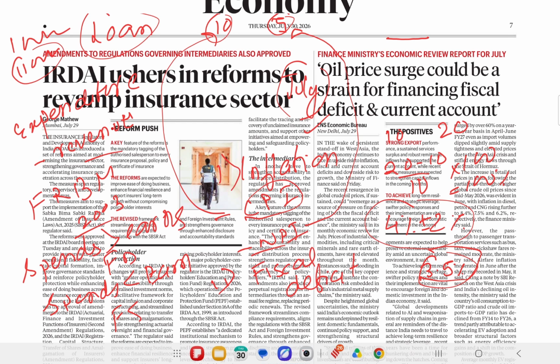But now, because of the ongoing war, this review report says that the fiscal deficit might go up. Why? Because now our expenditure has increased. We are paying more for oil, crude oil and other products, while our earning has remained constant. So the fiscal deficit may go up. Third thing, it says that the current account deficit will also go up.